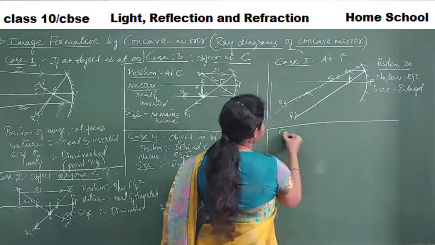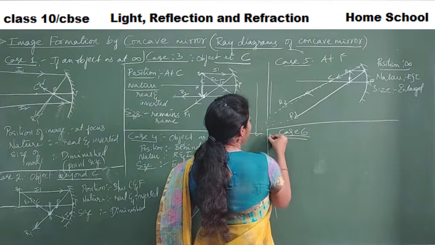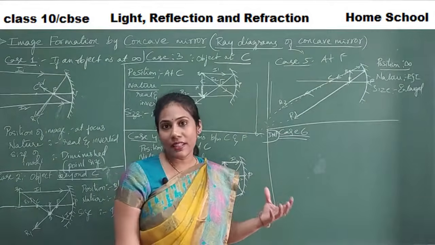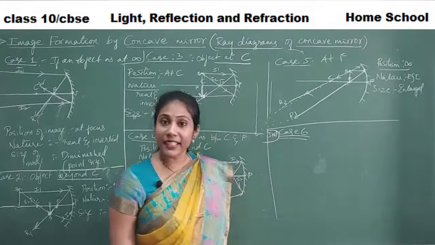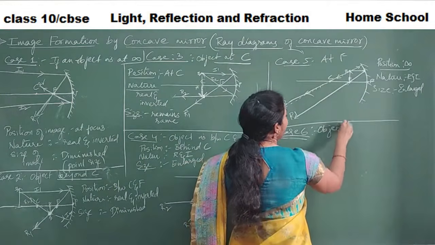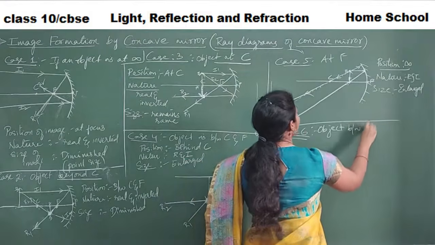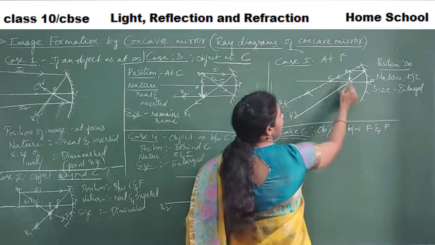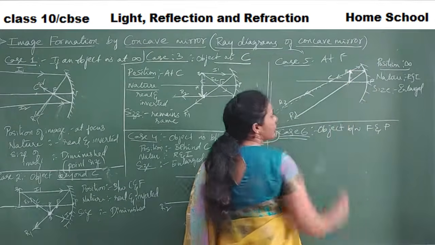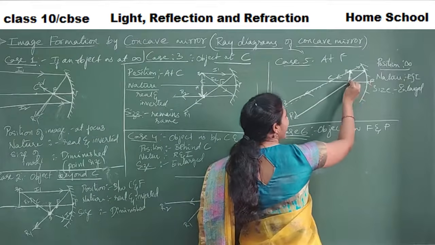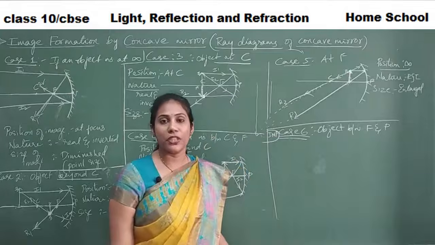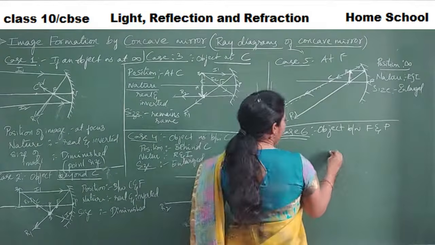And now coming to case 6, this is very, very important, guys. Keep this point in mind, because most of the questions that can be asked in the board examination are on this particular case. So in our case 6, I will bring the object between focus and pole. Initially in case 5, I had my object exactly at F, that is the focus point. But now I will bring my object between F and P. F is here, P is here. Here in between F and P, I am bringing the object. Let us see what actually happens here.